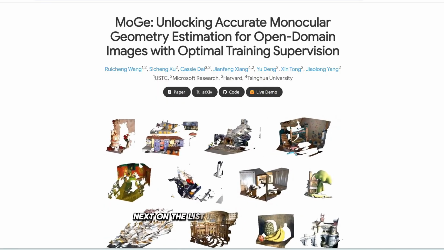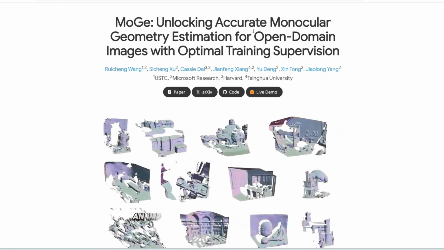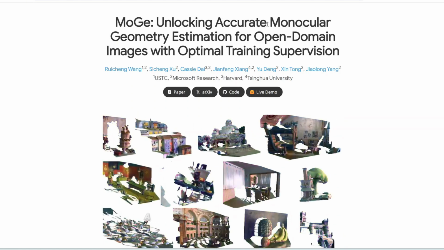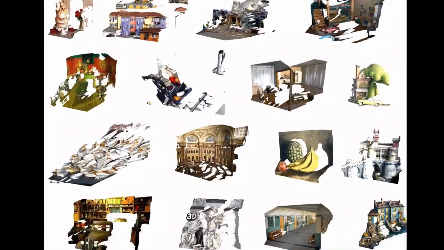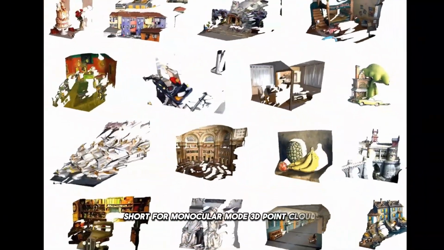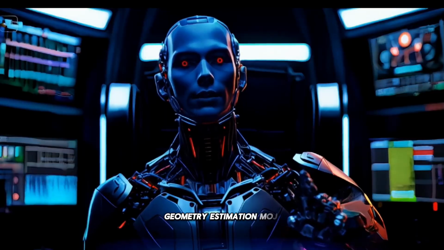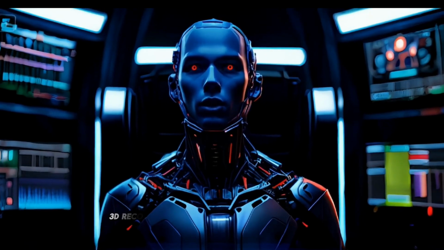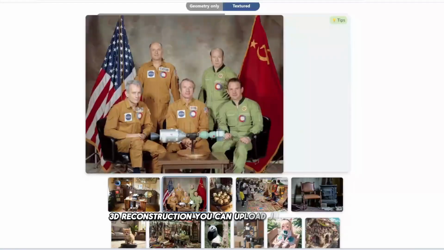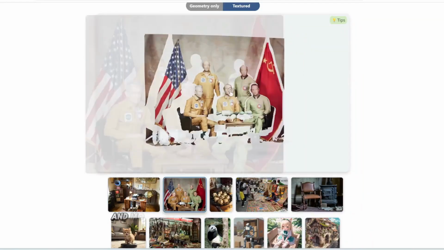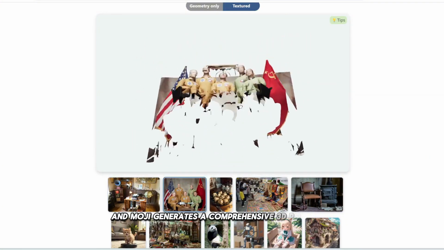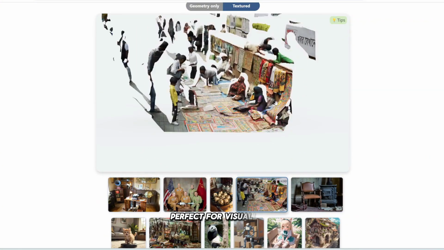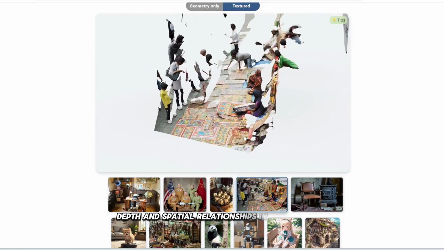Next on the list is Moji by Microsoft, an impressive tool that takes 2D images and transforms them into detailed 3D point clouds. Short for monocular 3D point cloud geometry estimation, Moji is pushing the boundaries of what's possible with single-image 3D reconstruction. You can upload just one image, and Moji generates a comprehensive 3D point map perfect for visualizing depth and spatial relationships in your photos without needing multiple angles.